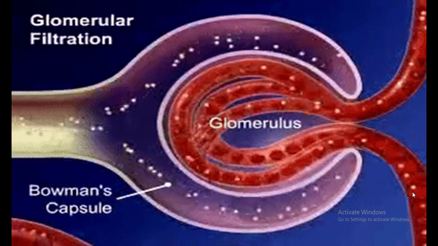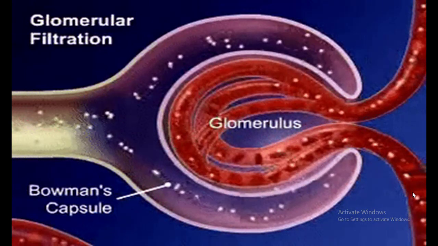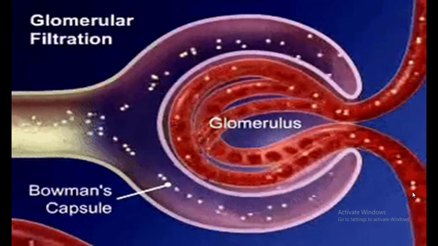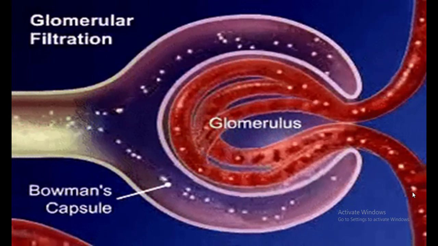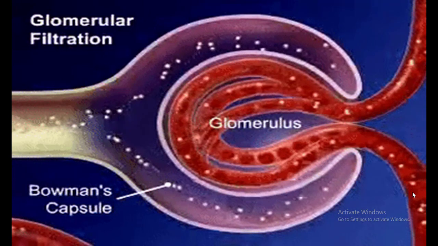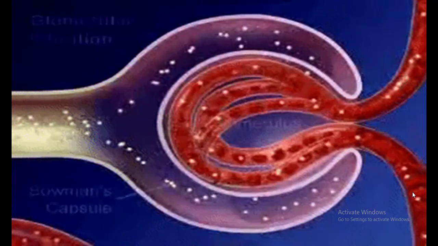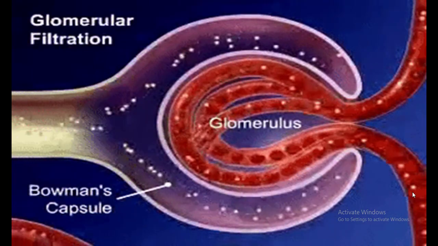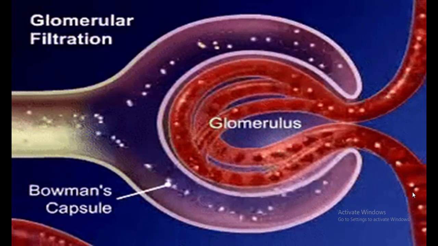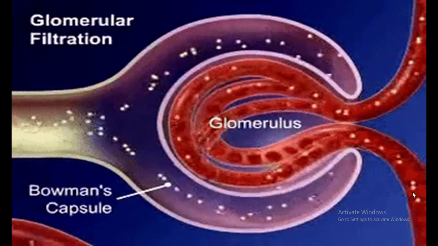Before studying the mechanism of action and the various things related to diuretics, we must recall the site at which the diuretics can act. The site is very clear for the action of diuretics. It is nothing but the kidney, and within the kidney, it is the nephrons. As the nephrons are considered the structural and functional unit of the kidney, the principal site for the mechanism of action of diuretics is the nephron.